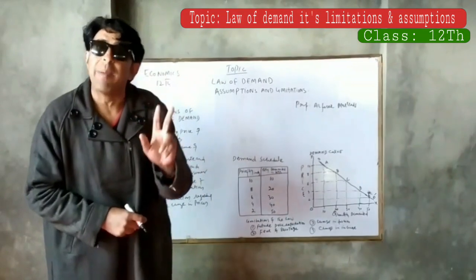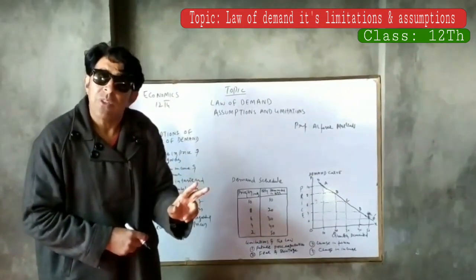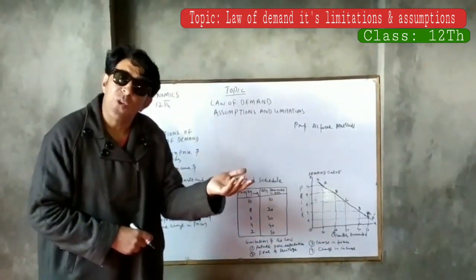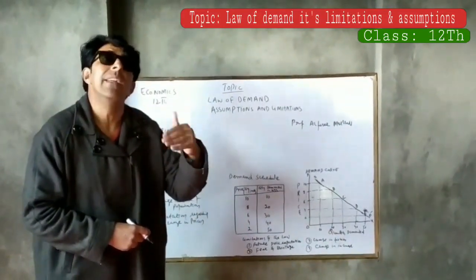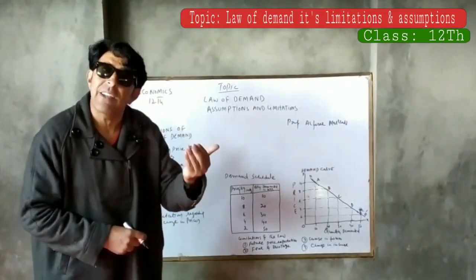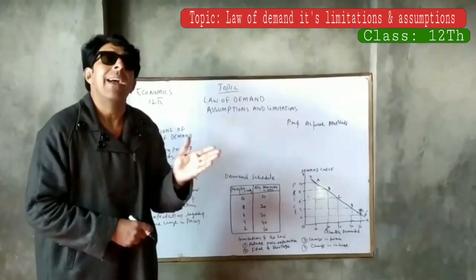Lastly, there are two more limitations: Veblen goods and Giffen goods. Those two limitations we are going to explain in the second lecture. We are going to explain those.